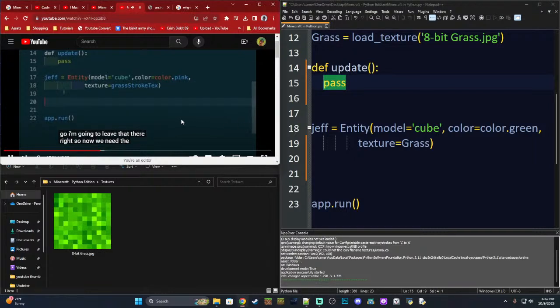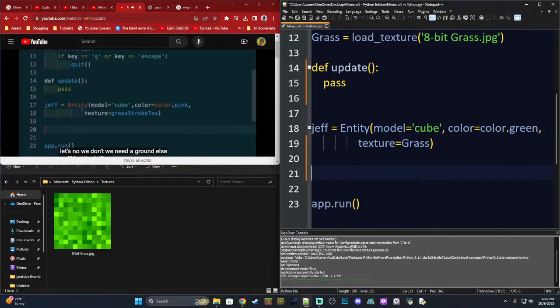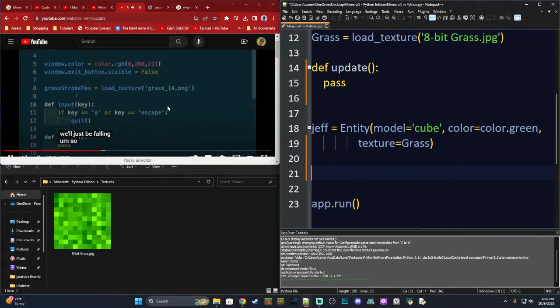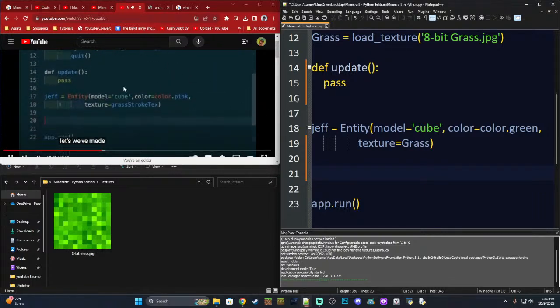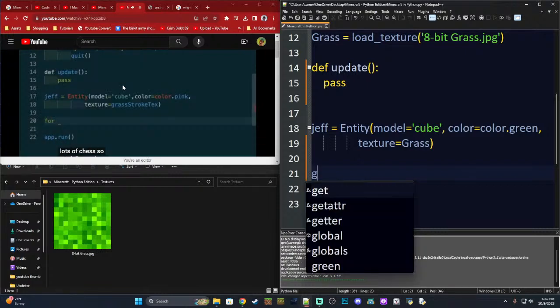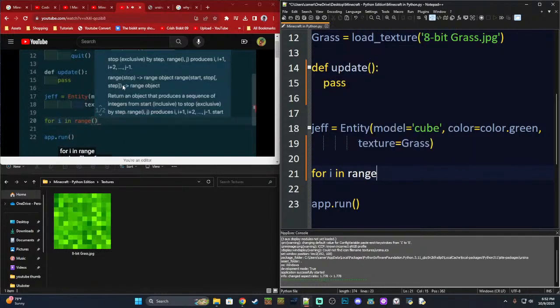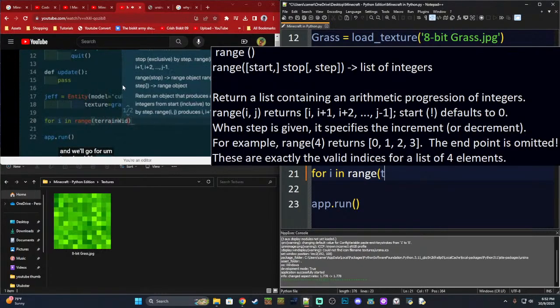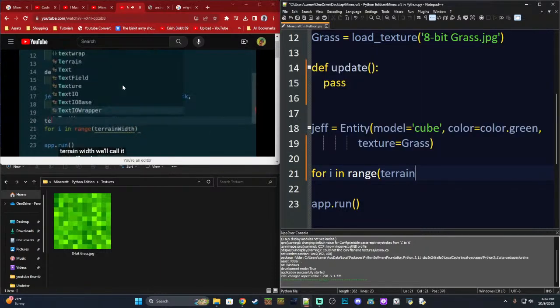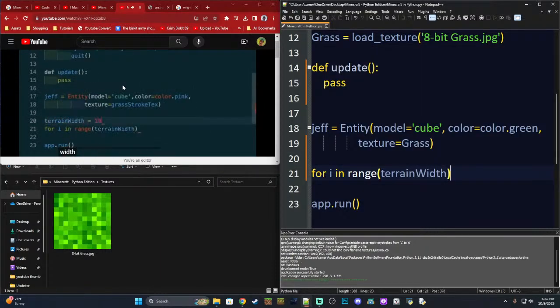Right. So now we need the first person control. Okay. No, we don't. We need a ground, else we'll just be falling. So we're gonna add the ground now. Jeff, so we need to make lots of Jeffs. So let's create a loop: for i in range, and we'll go for terrain width, we'll call it. We'll make a variable here. Terrain width equals 10. Just go fairly small.